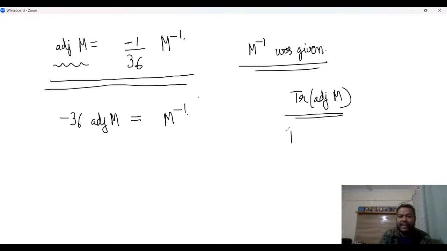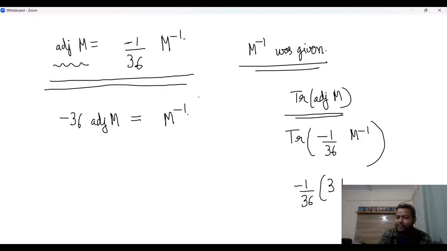So trace of adjoint of M would be trace of minus 1 by 36 of M inverse, right? And the M inverse matrix, if you see, was given to be 3, 4, 5, 4, 5, 3, and 5, 3, 4. So it will be minus 3 by 36 plus 5 by 36 plus 4 by 36, right? It is very simple. Minus 1 by 36 is multiplied on each element, and you just add the diagonal elements. This comes out to be the trace of adjoint of M. So once you figure out the trace, the question is sort of over. Actually, you can easily check all the options now.